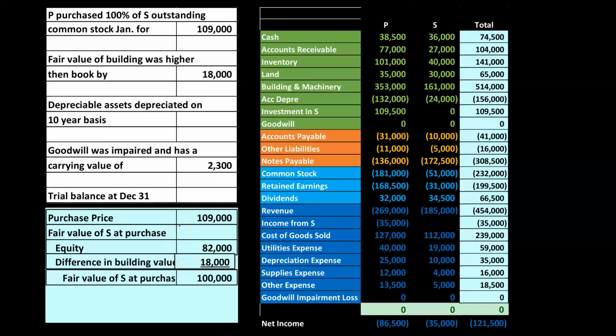How could that be if we'd revalued the assets and the liabilities properly? Because there's something that's not on the balance sheet, and that, of course, is goodwill. So now we have goodwill of this 9,000. We're going to put the goodwill on the books. Notice that we're also going to say the goodwill had been impaired at the end of the year, but don't get those two things confused. We're first going to have to put the goodwill on the books and then record the fact that it has been impaired.